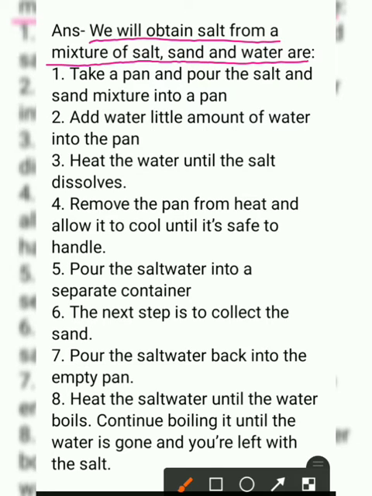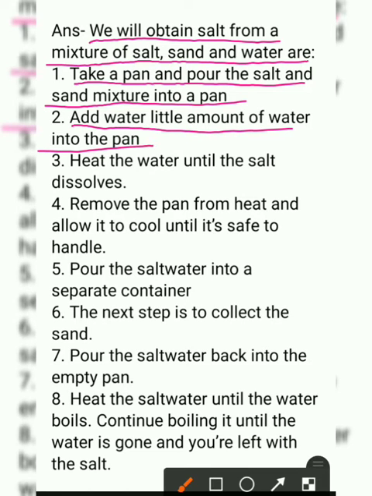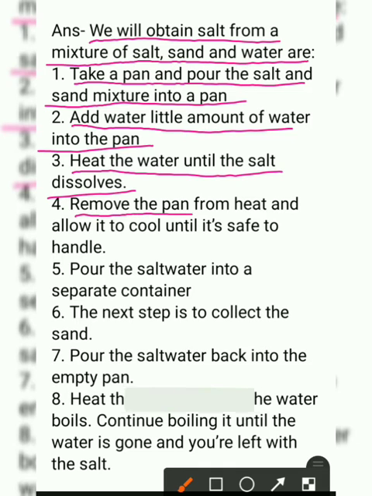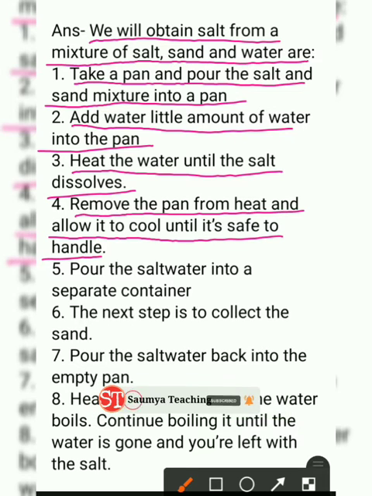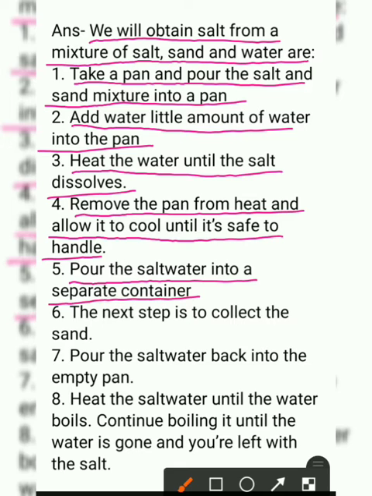Point number 1. Take a pan and pour the salt and sand mixture into the pan. Point number 2. Add a little amount of water into the pan. Point number 3. Heat the water until the salt dissolves. Point number 4. Remove the pan from heat and allow it to cool until it's safe to handle. Point number 5. Pour the salt water into a separate container.